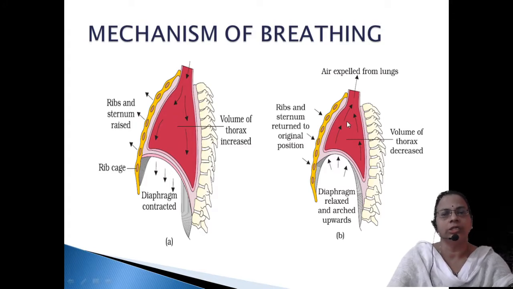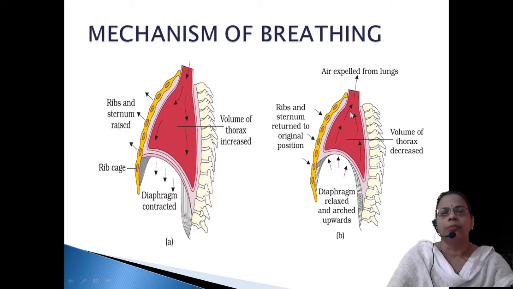Expiration is just the reversal of that. Here there is contraction of the external intercostal muscles, contraction of the phrenic muscles, along with contraction of the abdominal muscles. All these contractions result in an increase in pressure inside the lung capacity, and the movement of gases takes place. It is just the opposite, a reverse process, that is relaxation of the diaphragm muscles. That will result in regaining the dome-shaped structure, and the contraction of the external intercostal muscles, abdominal muscles as well as the phrenic muscle will bring the ribs back down to normal.